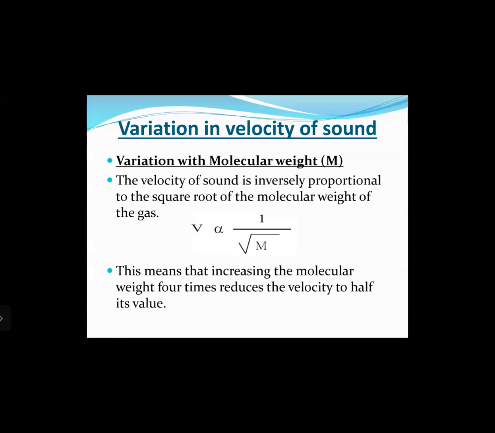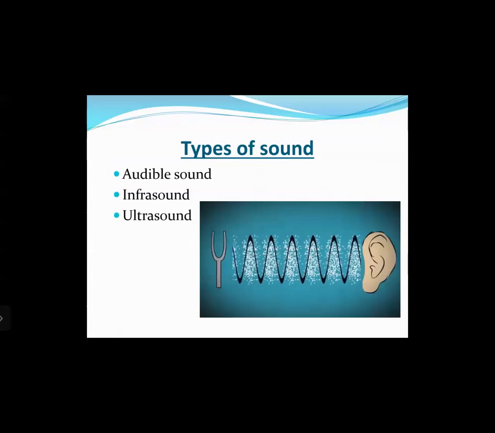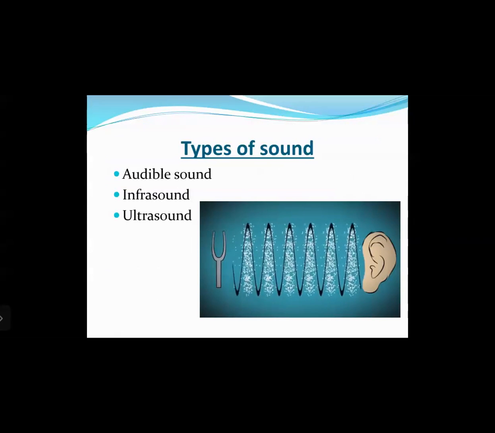Then next is variation of velocity with molecular weight. The velocity of sound is inversely proportional to the square root of the molecular weight of the gas. This means that increasing the molecular weight 4 times reduces the velocity to half of its value, right? Now this was the content that we had studied in the previous class.